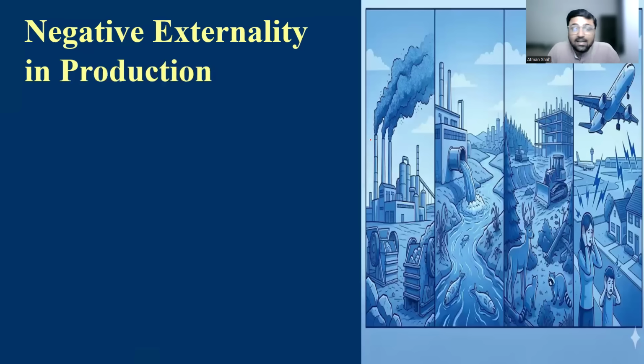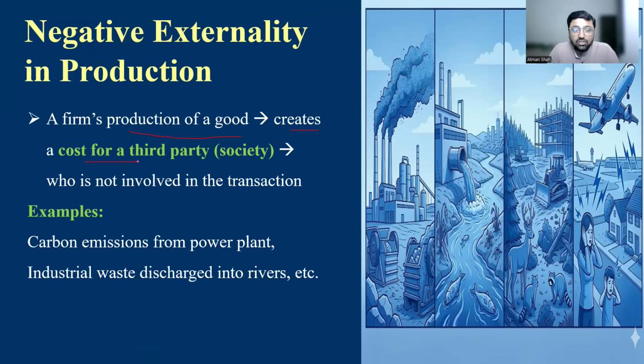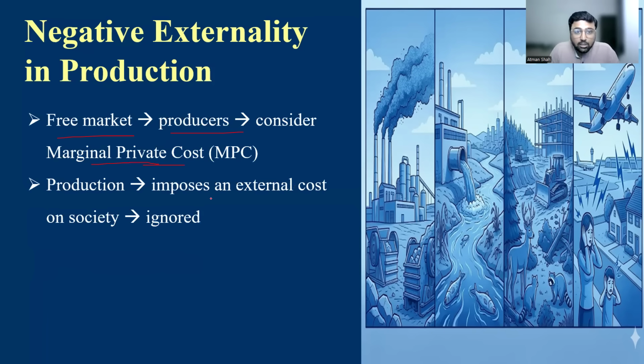Now we are going to understand negative externality in production. In this case, production of a commodity creates cost for a third party or society. For example, carbon emissions from a power plant, industrial waste discharge into rivers. So here production is the source of the cost. Production of such commodities generates cost for the society. Again, in a free market, producers only consider private cost, marginal private cost. They completely ignore the external cost on society.